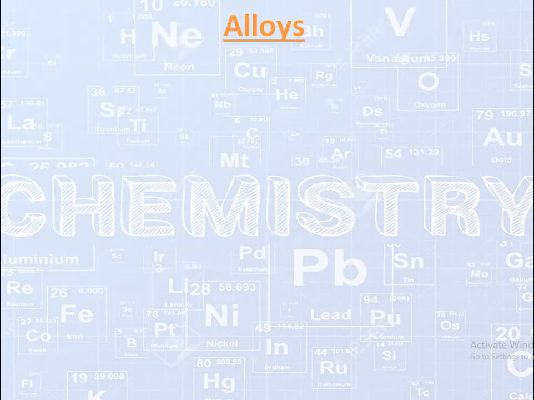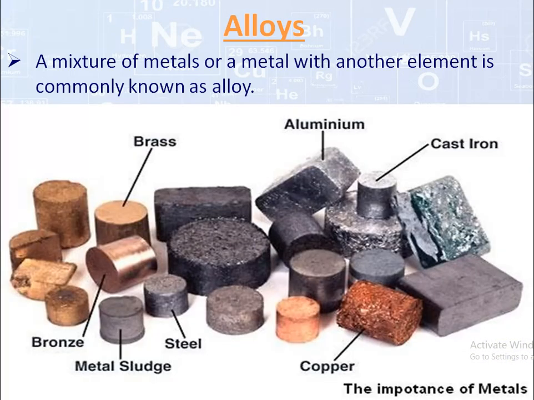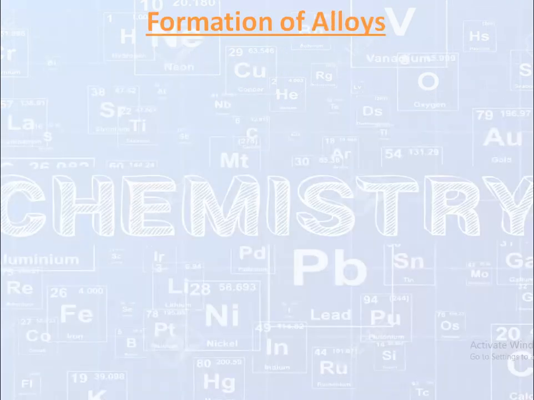Alloys. What are alloys? A mixture of a metal with another metal or element is commonly known as an alloy. These are some examples of metal alloys. Transition elements form alloys both with other d block elements and other elements. Because of similar atomic radii, transition metals of the d block easily form alloys.